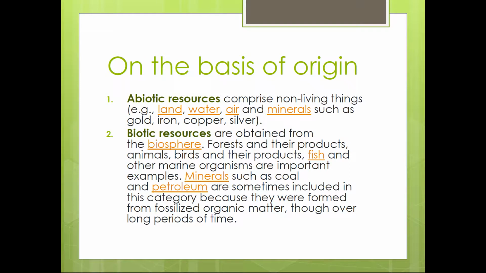Now on the basis of origin. Origin means whether they are living or non-living. So on the basis of origin, there are abiotic resources and biotic resources. From the word itself you will understand what I mean by abiotic and biotic. Abiotic means which is not living, non-living. For example, it comprises non-living things such as land, water, air, and minerals such as gold, iron, copper, silver. All these are abiotic resources.